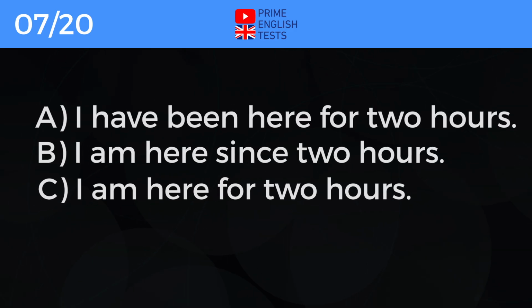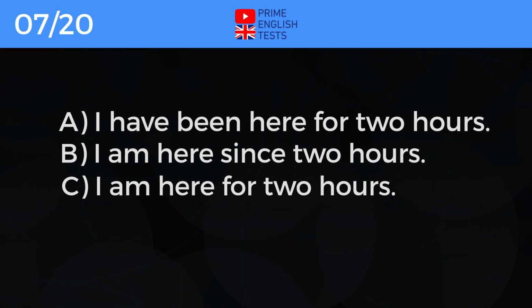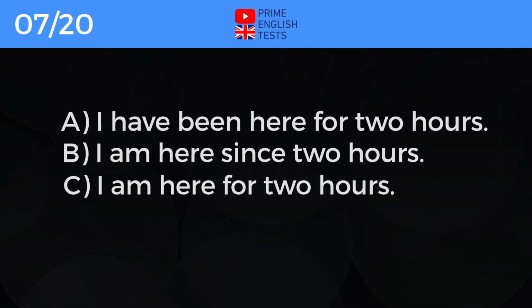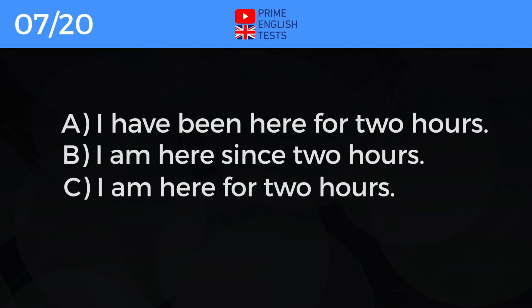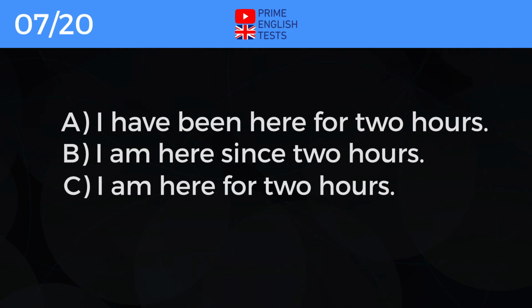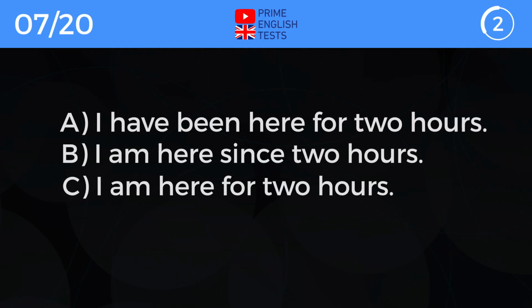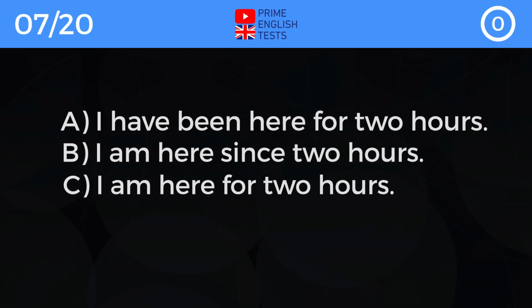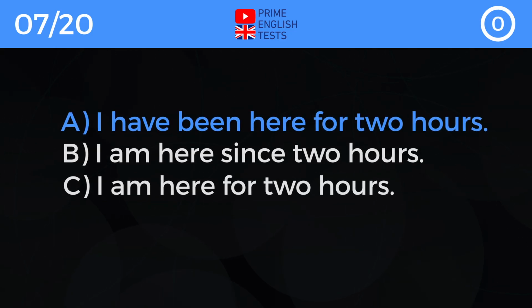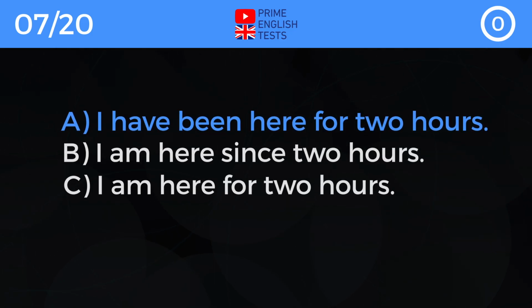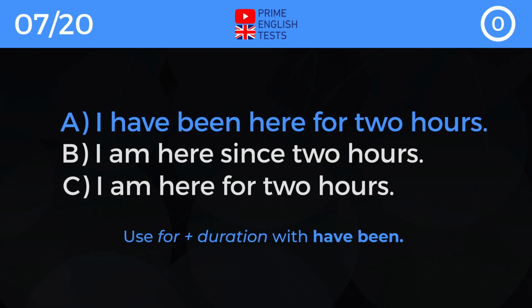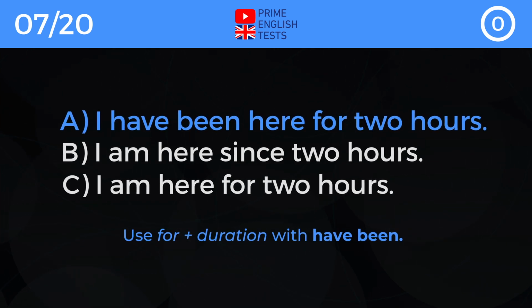A. I have been here for 2 hours. B. I am here since 2 hours. C. I am here for 2 hours. Correct answer is A. I have been here for 2 hours. Use for plus duration with have been.